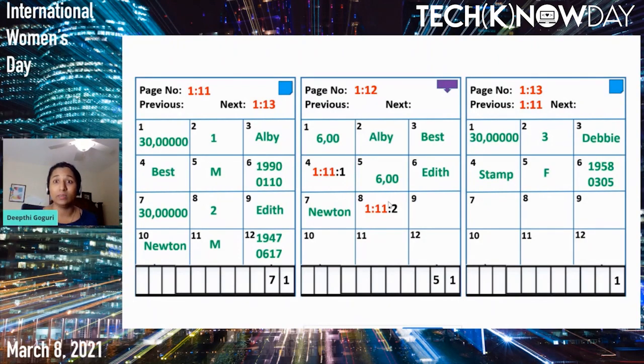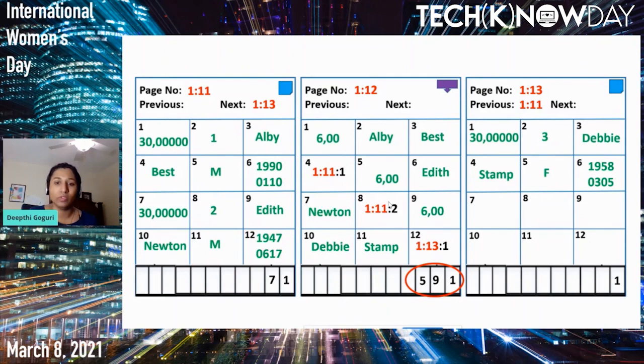Now that we added the data into the database page, let's add that information into the index as well, because we have to maintain the index also. When you observe here, the Debbie value actually comes in between Albi and Edith, the first names. But SQL Server cannot reorder physically in the order of the index. It just can't do that, so it has to maintain the order logically on the slot array.